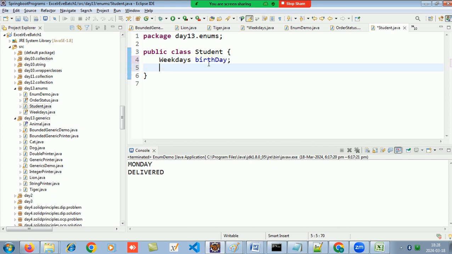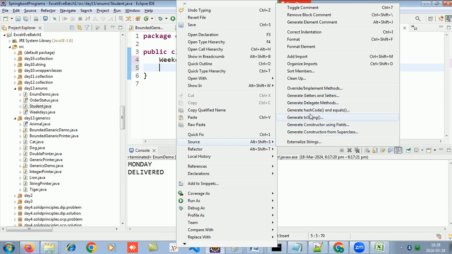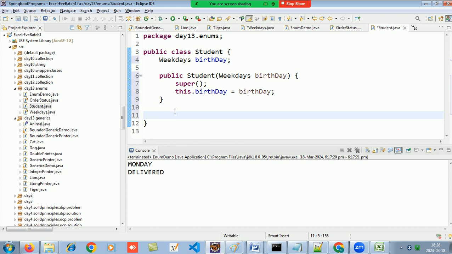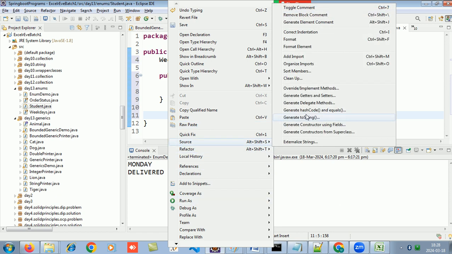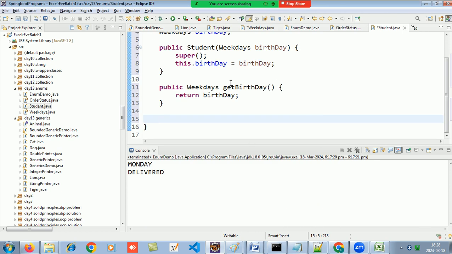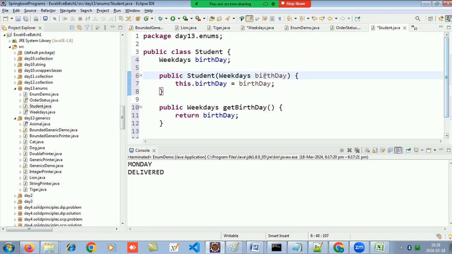Now if I make a constructor, and now if I do a getter, just a getter I want. So whenever I want to make an object of a student, I need to pass any value of the weekday.